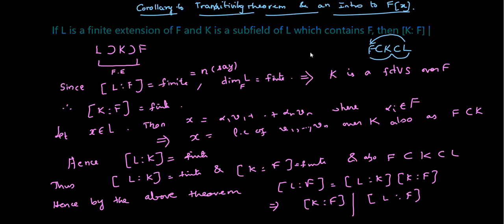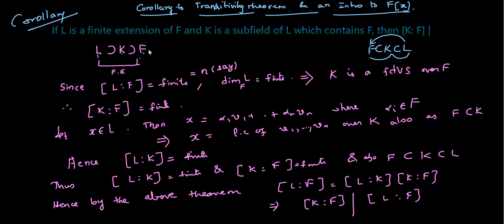But what is given here in the corollary? This is the corollary to the theorem. If L is a finite extension of F, so what is given to us? L is a finite extension of F, and K is a subfield of L. Only this much that we are given. K is a subfield of L. Of course, it contains F. So only this is given. L is a finite extension of F. Only this much is given.